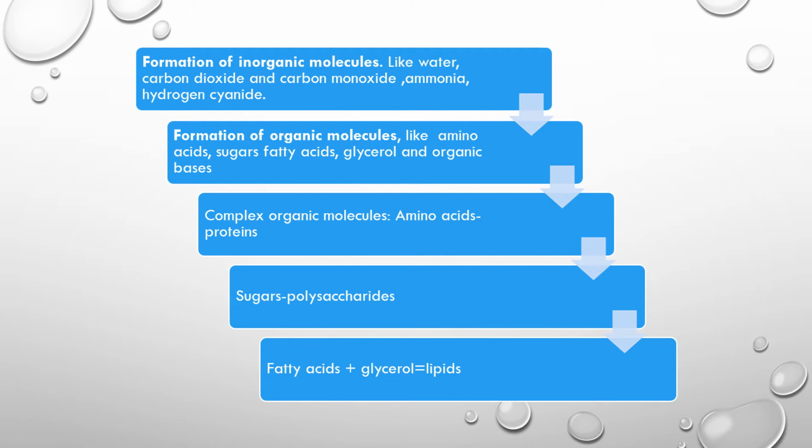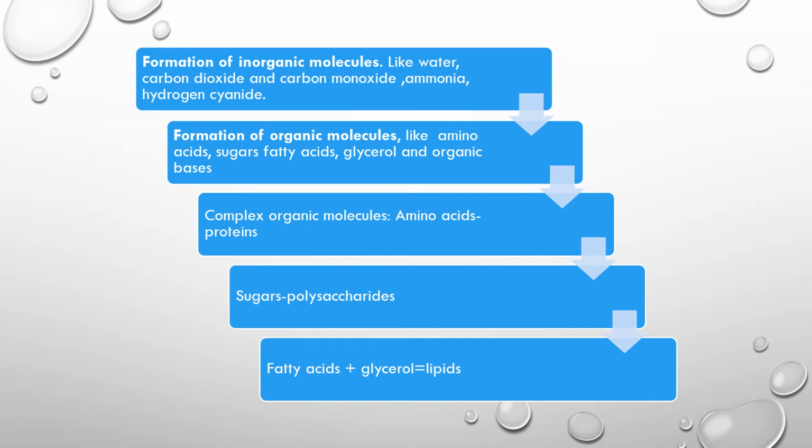So the next one is formation of organic molecules. The next step was the formation of simple organic molecules by the interaction of inorganic molecules. They included amino acids, sugar, fatty acids, glycerol, and organic bases.